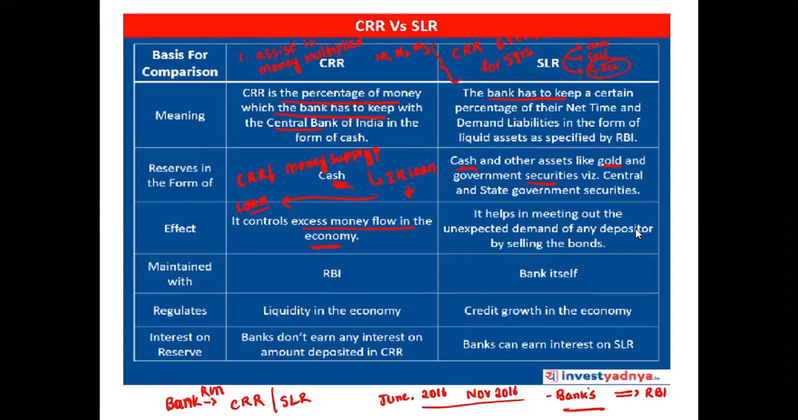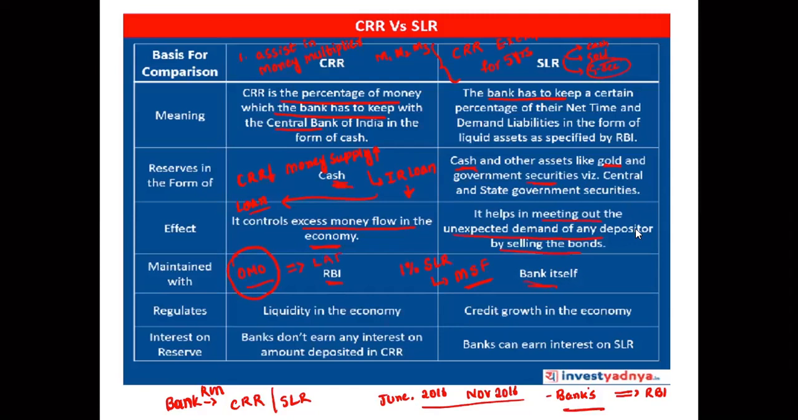And also, it is maintained with RBI or maintained with the bank itself. It helps in meeting the unexpected demands of depositors by selling the bonds. Okay, so whenever you are dipping 1% in the SLR, that is called the marginal standing facility. It is a part of your OMO, that is open market operations, and the open market operations are nothing but your LAF, liquidity adjustment facility scheme. Under this scheme only you are dipping it.